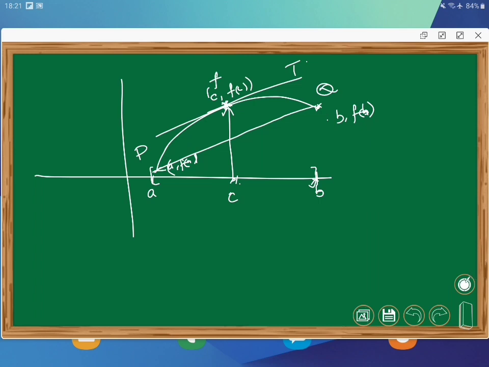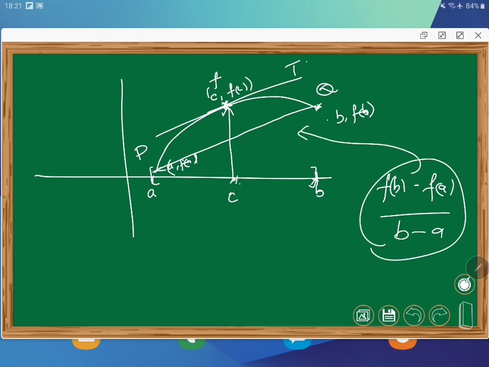What is the slope of this chord PQ? The y difference, that is f of b minus f of a divided by b minus a. That is the slope of the chord. And the tangent, if it is differentiable, then at C that is f dash at C. So these should be equal. That is the more general setup for this.